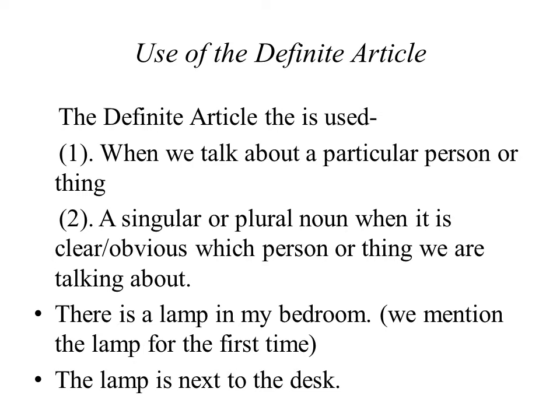And the next analogy is that there is a lamp in my bedroom. Here we mention the lamp for the first time, and it can be a lamp, means any lamp. But if we say that the lamp is next to the desk, in this first sentence a lamp denotes any lamp in the context, in general. But in the second sentence, a particular lamp is discussed, like the lamp is next to the desk.